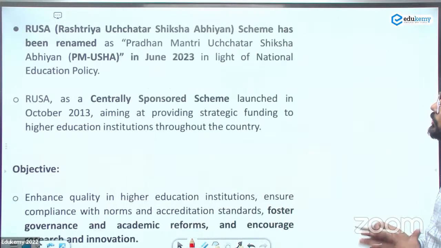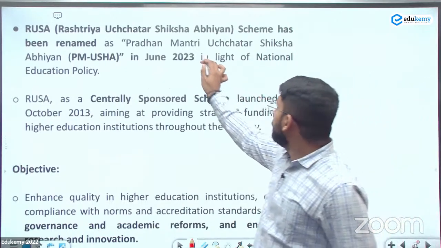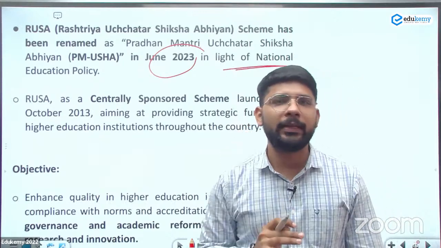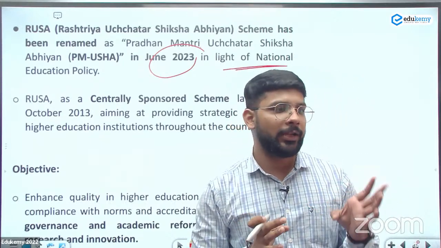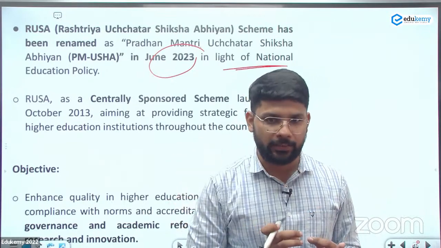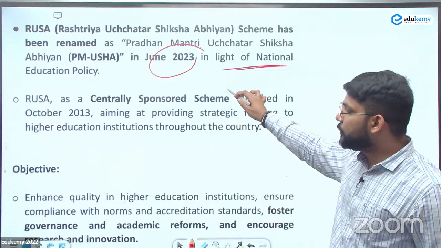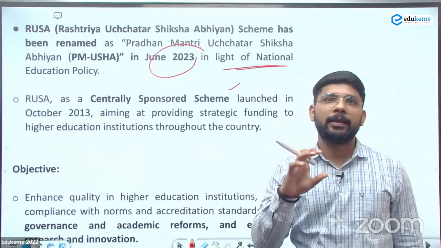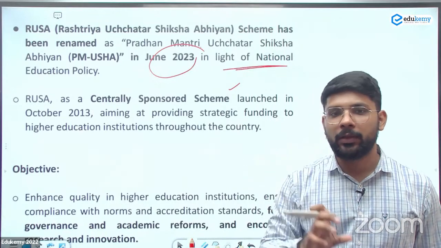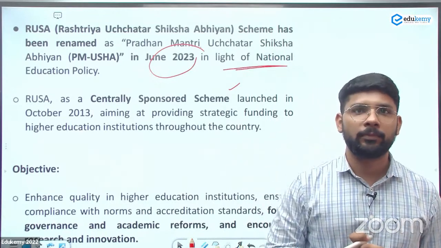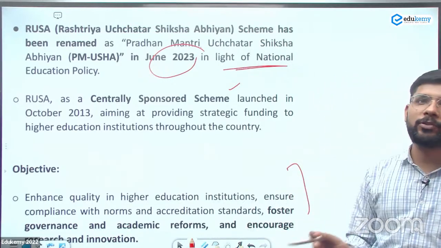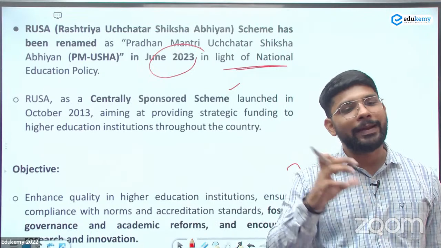So there is some information about this Abhiyan, and this is included in the National Education Policy. Initially, they mentioned the RUSA in the National Education Policy, but now it's changed to PM USHA. And it's a centrally sponsored scheme, and specifically, it's focused on quality education, academic reforms, education governance, and innovations in the educational sector. So its objective specifically is the focus on the quality of the education.